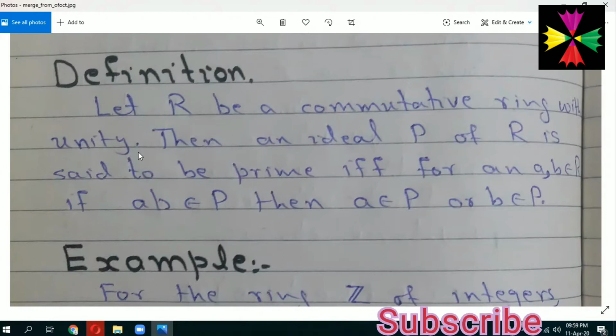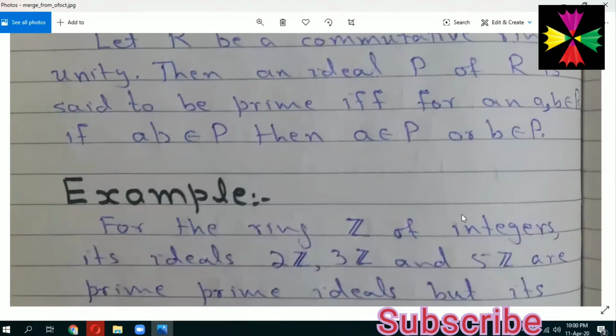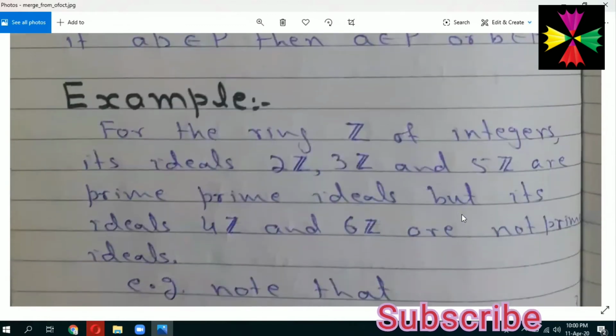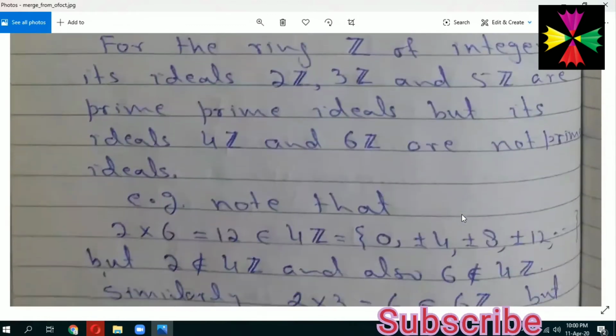Let R be a commutative ring with unity, then an ideal P of the ring R is said to be prime if and only if for any a, b belonging to R, if the product a into b belongs to P, then a belongs to P or b belongs to P. So this is an alternative definition of the prime ideal for a ring with commutativity and the multiplicative identity.